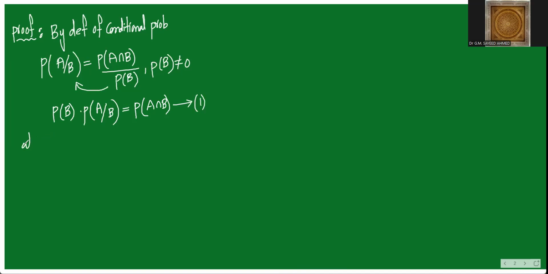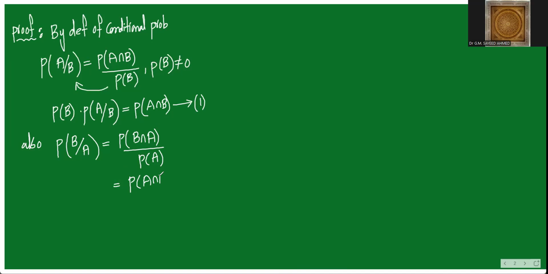Also, we have one more point of the conditional probability definition, that is probability of B given A. According to the definition of conditional probability, this can be written as probability of B intersection A by probability of A. But mathematically, if you visualize the figure also, I have given example, A intersection B and B intersection A are equal only.